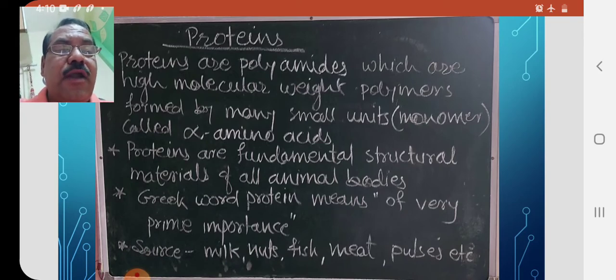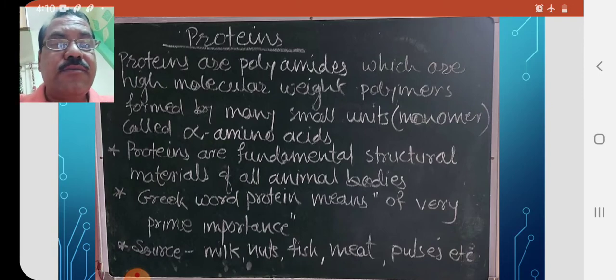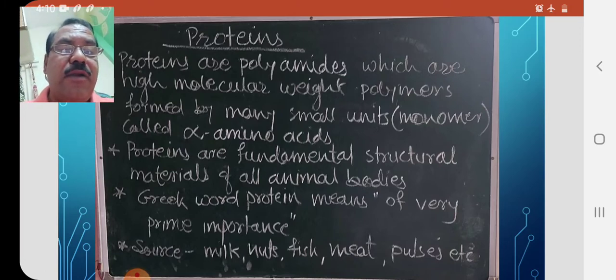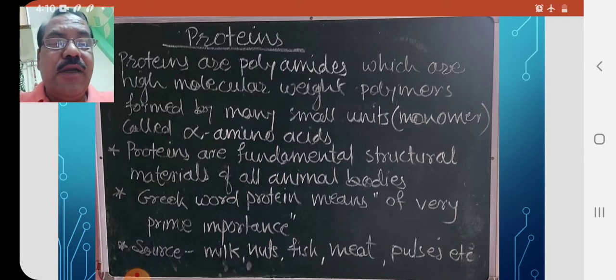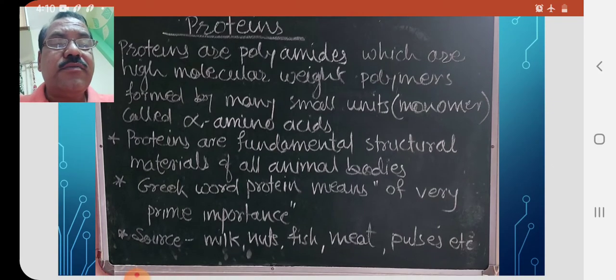So proteins are the fundamental structural material for all animal bodies, including human beings. For the development of muscle, of our structure, of bones, we all need proteins. The building of muscle, building of brain, building of tissues, it includes proteins.